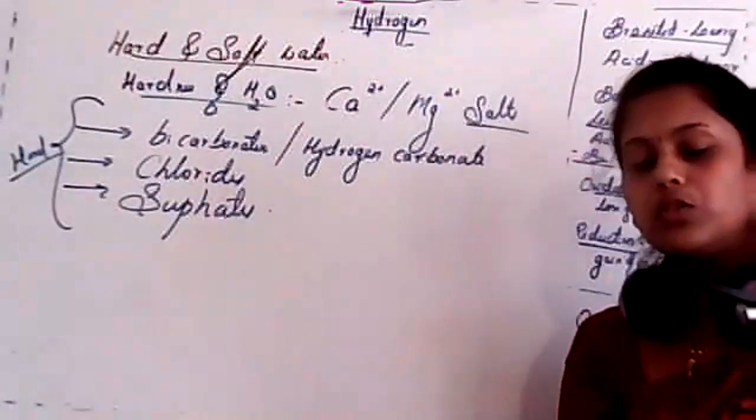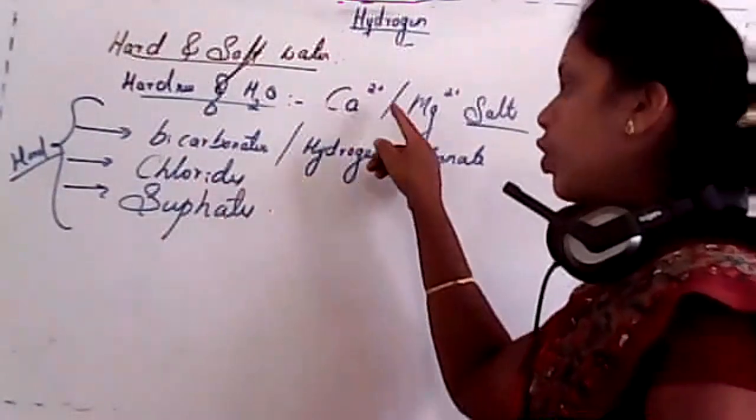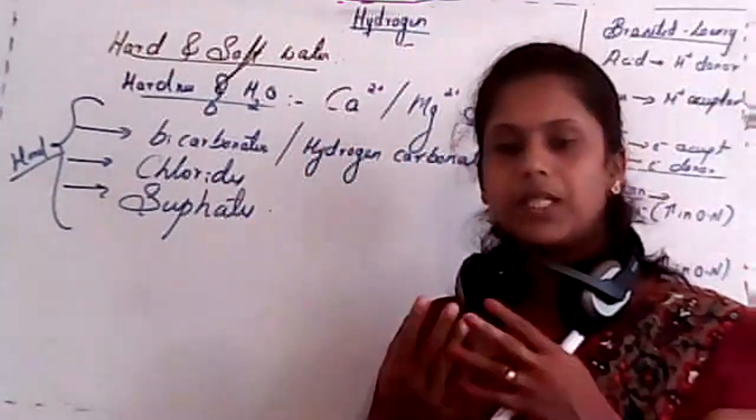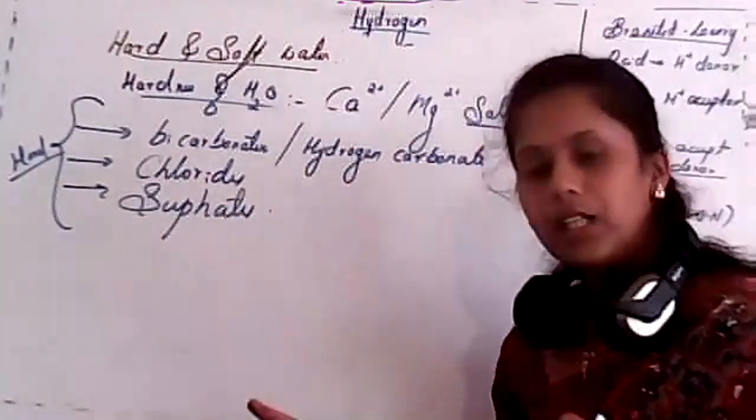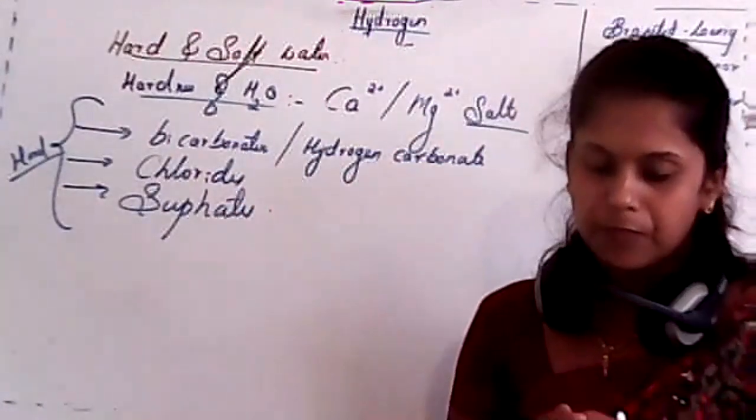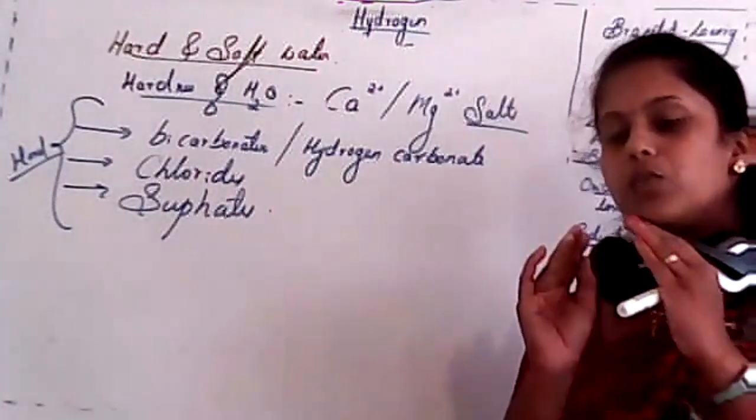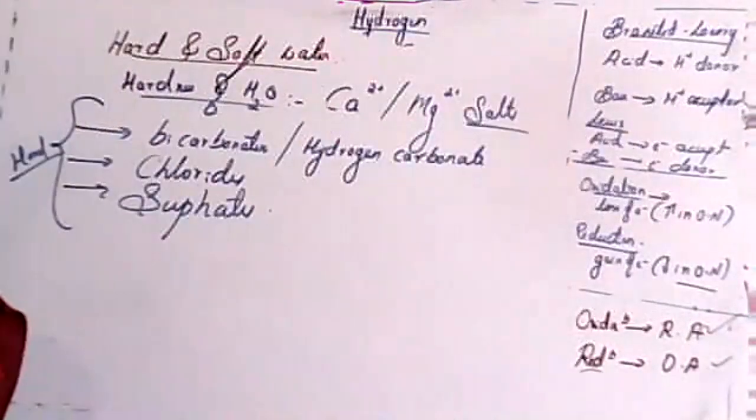And which type of salts were there? So it is bicarbonate or hydrogen carbonate, both are the same, but the name itself is different. And then chlorides and sulfates. Is it clear? So now the question: what about soap? What do you mean by soap?